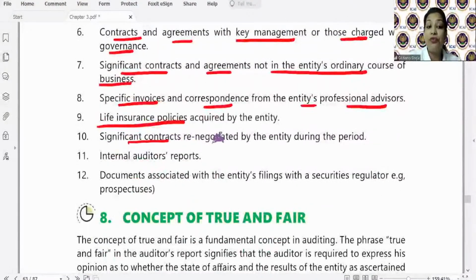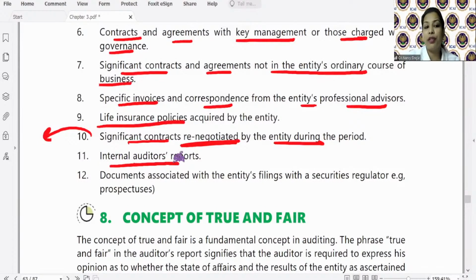Significant contracts renegotiated by the entity. If there is a contract whereby the terms have been renegotiated, है ना? Either there is, let's say, some payment is to be made within a period of, let's say, 3 years. Now it has been renegotiated to 5 years. Why? Apply professional skepticism. Why is the other party allowing it, or why is the client allowing this to the other party? Apply professional skepticism.